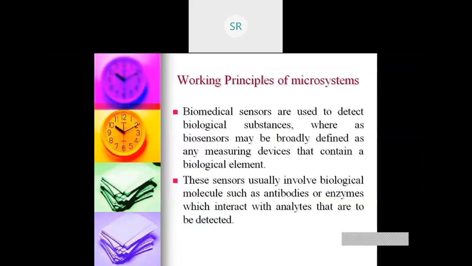Now, these sensors can be either biomedical sensors or biosensors. What is a biomedical sensor? Biomedical sensors are used to detect biological substances, whereas a biosensor may be broadly defined as any measuring device that contains a biological element. This is very important.